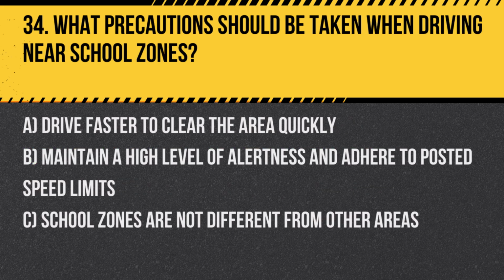Question 34. What precautions should be taken when driving near school zones? A. Drive faster to clear the area quickly. B. Maintain a high level of alertness and adhere to posted speed limits. C. School zones are not different from other areas. Answer: B. Maintain a high level of alertness and adhere to posted speed limits. School zones require extra caution due to the presence of children.